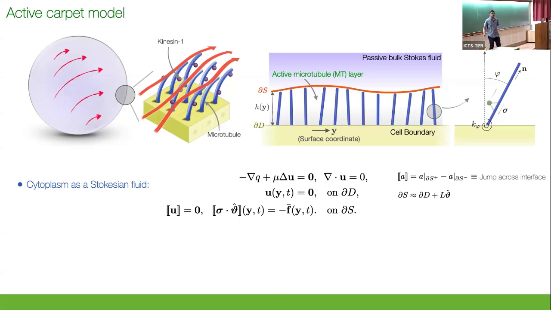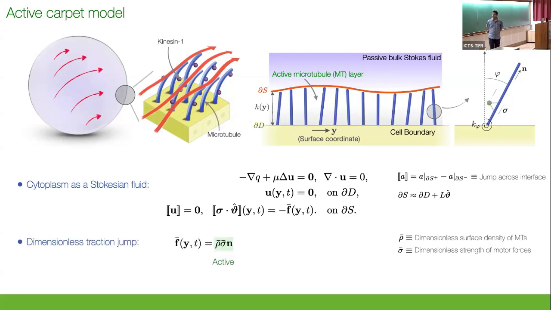Now the action of this microtubule layer, the boundary layer, is captured into a traction jump F bar across this interface formed by the tips of the microtubule vectors. This traction jump has two pieces. The first one is an active piece, which is very easy to understand: as these motors are moving, they're pushing on the fluid. They push along the direction N. How much do they push? Well, it depends on the force sigma of an individual motor, but there are many, so you just multiply them by the density. That's rho bar.